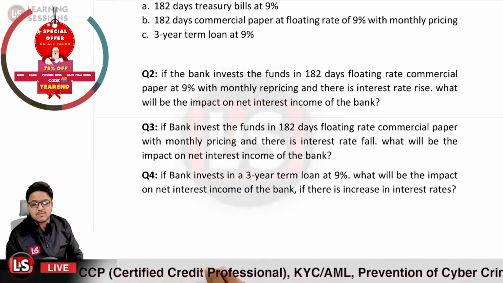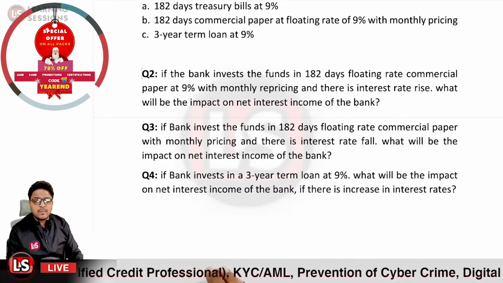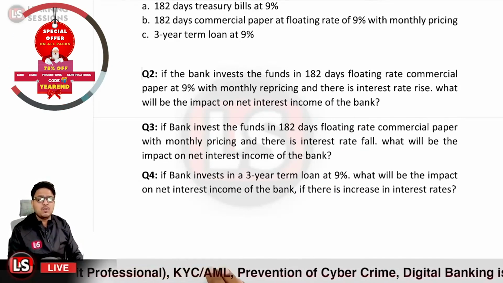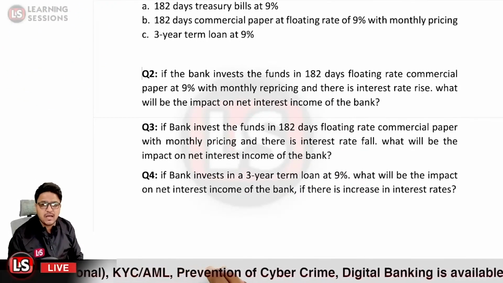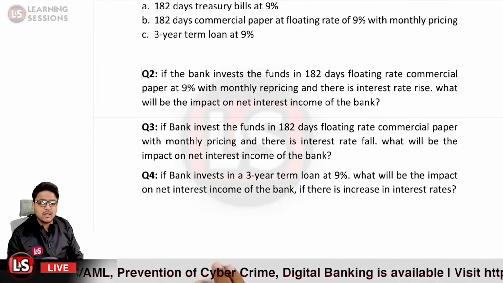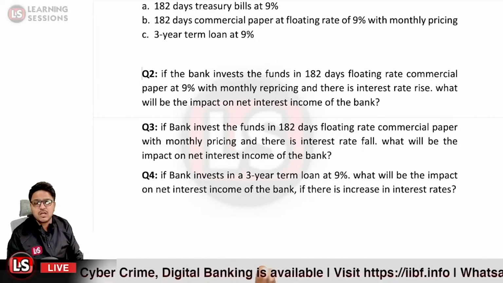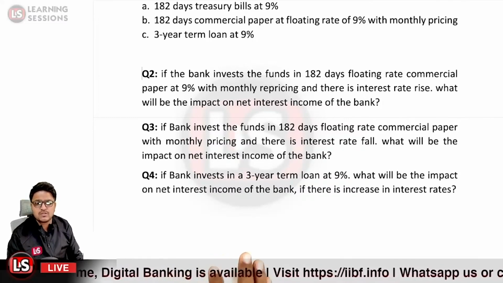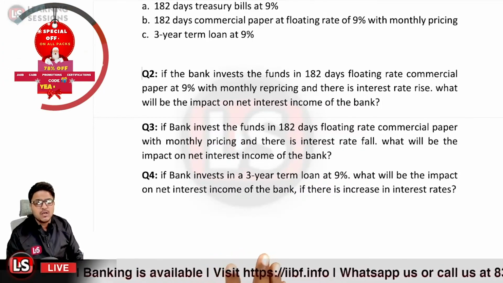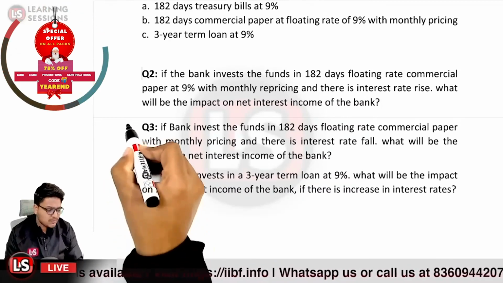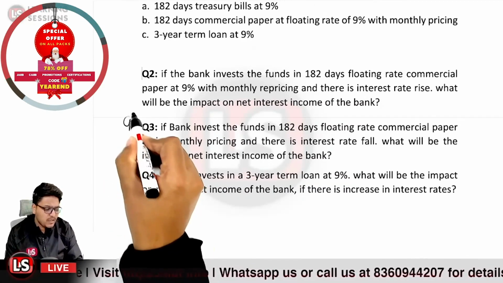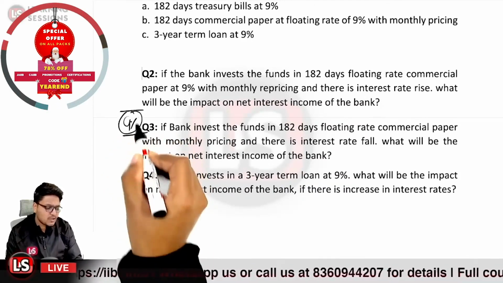Okay, so let me explain the scenario to you. So if the bank invested in a 3-year term loan at 9%, what does it indicate? It indicates that there will be no interest rate change in between. Okay, so your interest income will remain fixed at 9% for the 3 years.